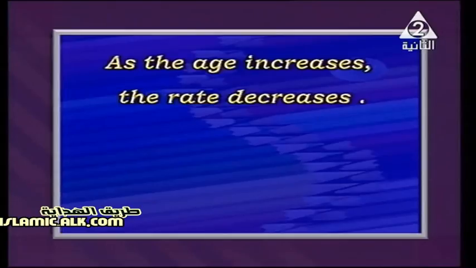As the age increases, the rate decreases. So logical. As the female's age increases, the rate of reproduction decreases because the number of ova decreases also. And what else do we have in the capacity or the rate of reproduction?